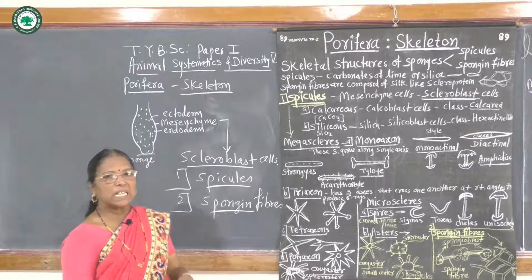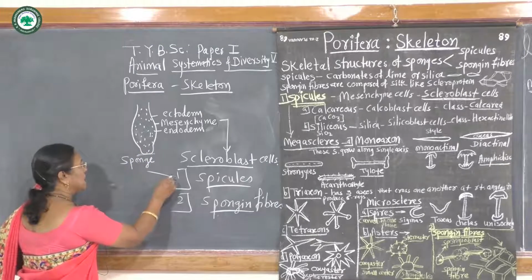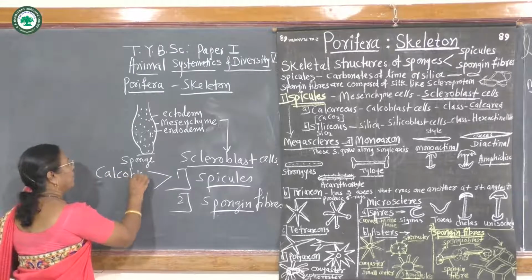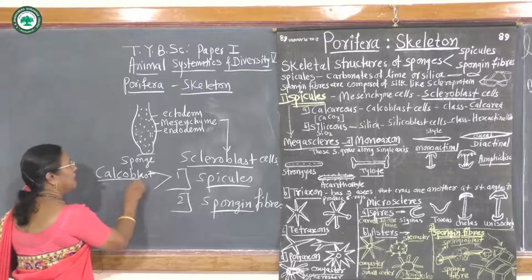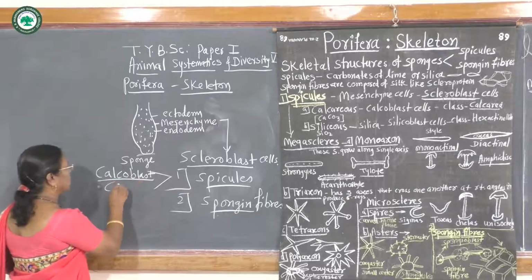Then the cells are called chalcoblasts, and the spicules formed are called calcareous spicules.